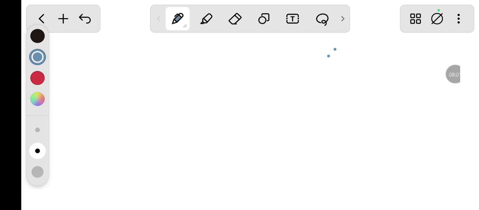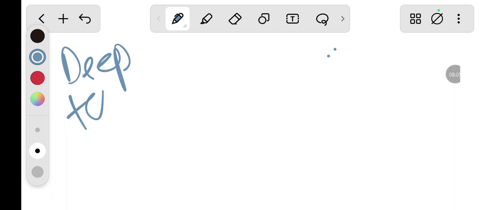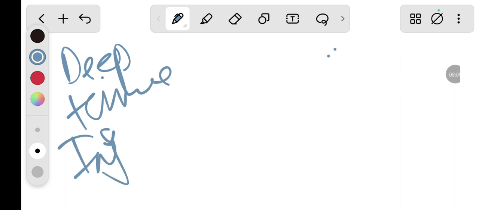Okay, now let's come to the deeper injections, deep tissue injections. So in deep tissue injections we use two types of injections, that are the hydrocortisone injection for two different conditions.